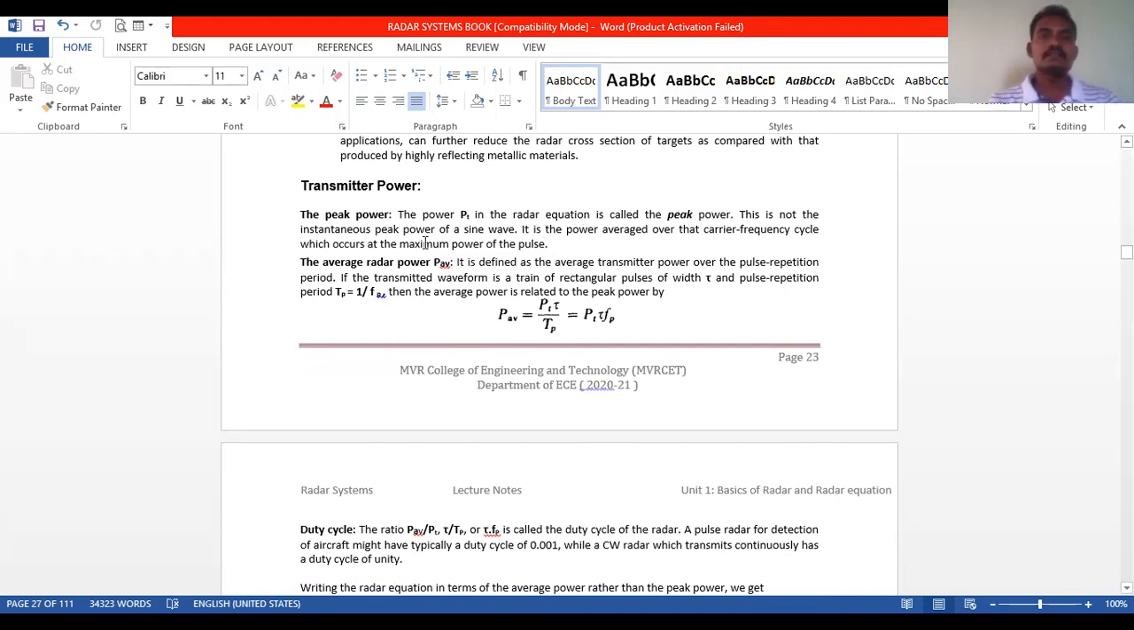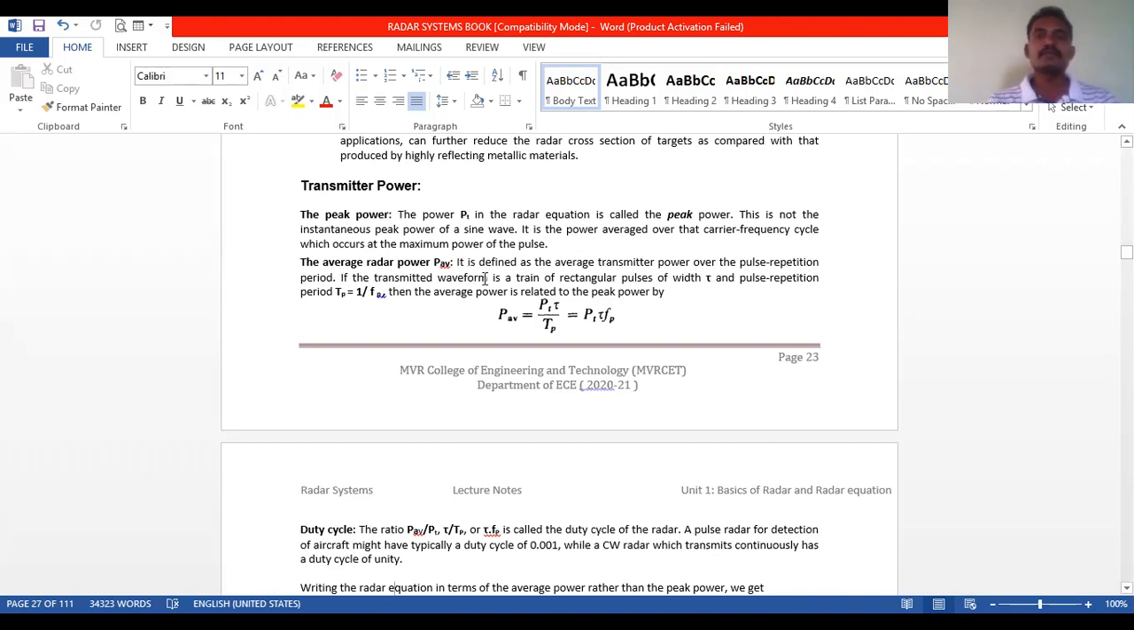This is not the instantaneous peak power of a sine wave. It is the power averaged over the carrier frequency cycle which occurs at the maximum power of the pulse. The average radar power Pav is defined as the average transmitter power over the pulse repetition period.